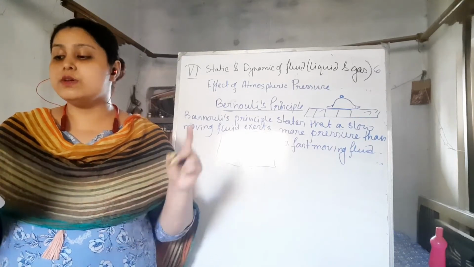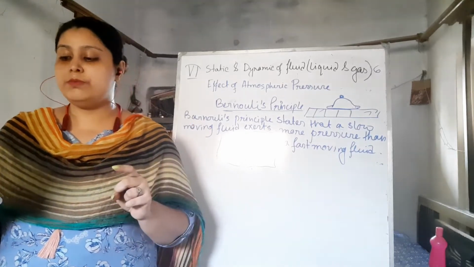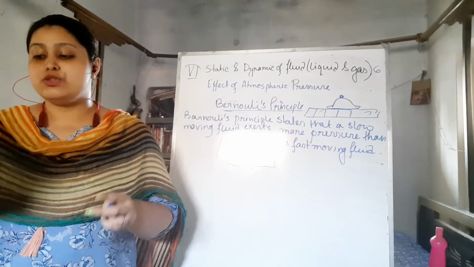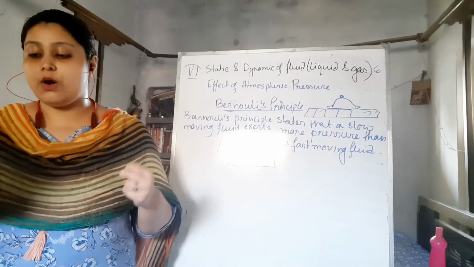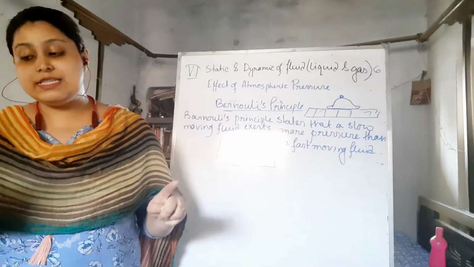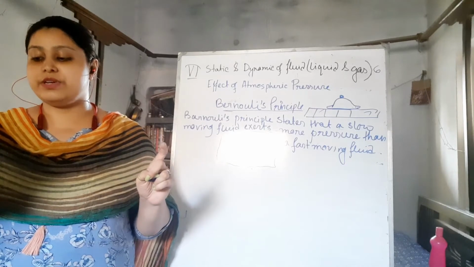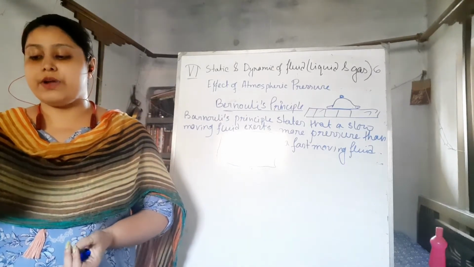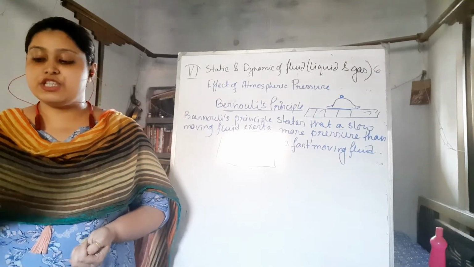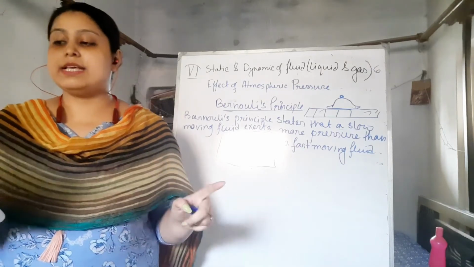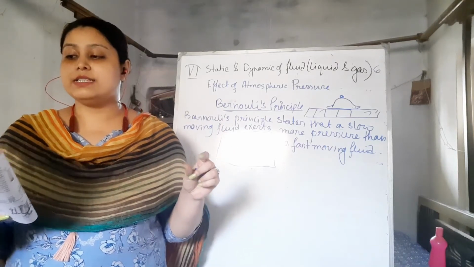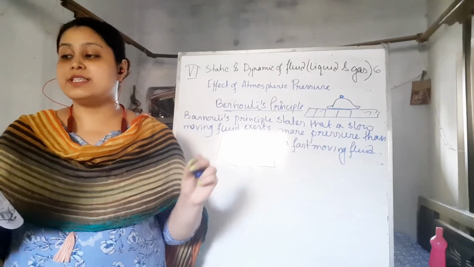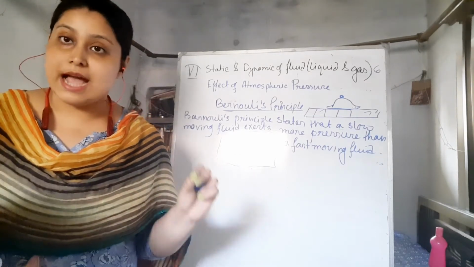Now, if those same children are taken out of the room and asked to run down a wide hall at top speed, they would all be running together, and this time the collisions between the children are much more gentle than before, since they are all running in the same direction. The children in both cases may be taken as the atoms of the fluid, and the forces of collision represent the pressure between those atoms.